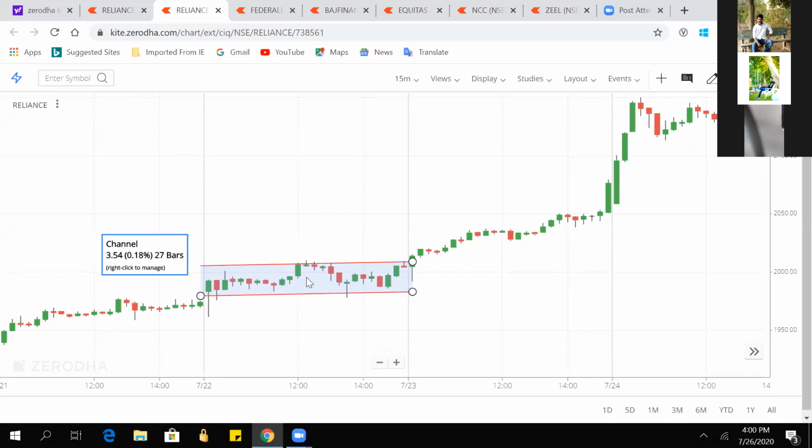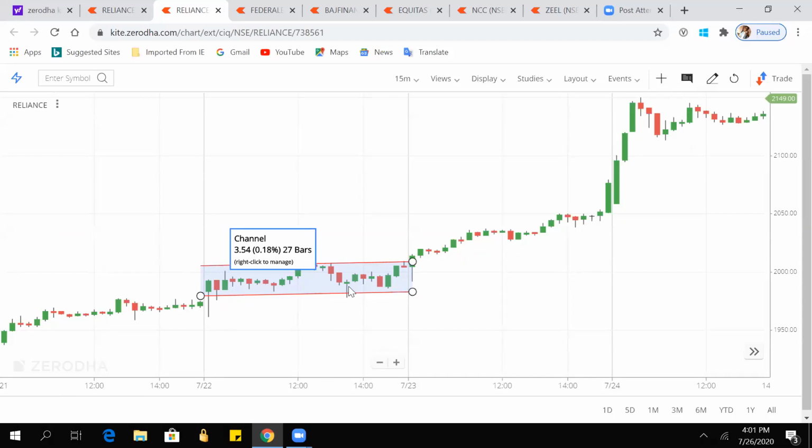So where we can take the entry is when it came again here. We already knew that this was the support, so here we can take the entry and keep our stop loss below this, like here. And then it again moved up and it was moving in this channel only, but the next day it has broken that channel and then again made this the new channel.